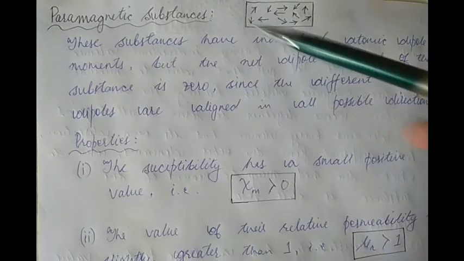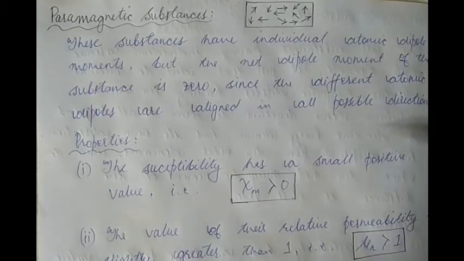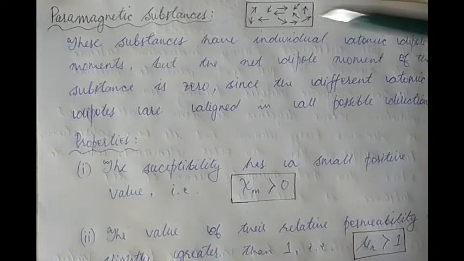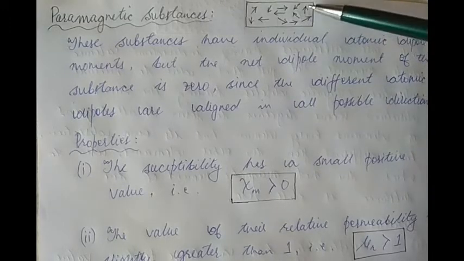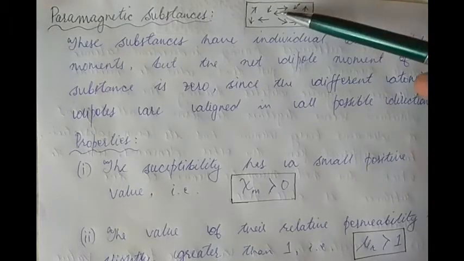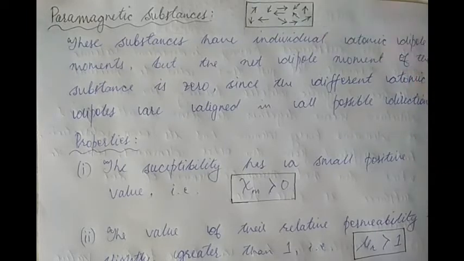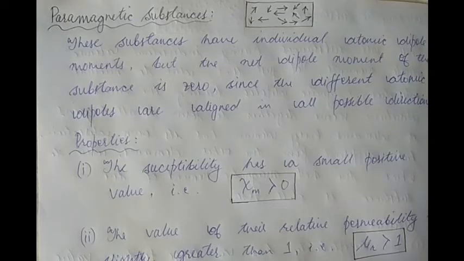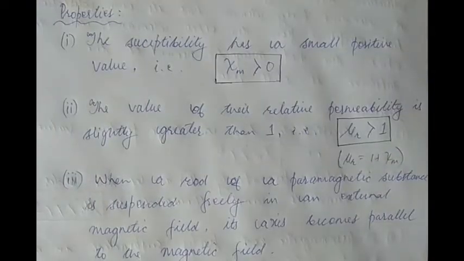Let us look at paramagnetic substances now. Paramagnetic substances, unlike diamagnetic substances, have individual atoms acting like magnetic dipoles. But the individual dipole moments are oriented in all possible directions randomly, because of which the net dipole moment of the substance is 0. Let's discuss its properties now.